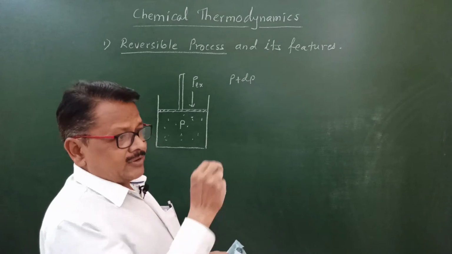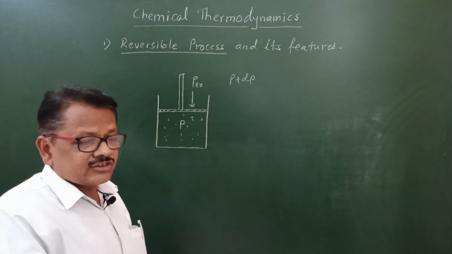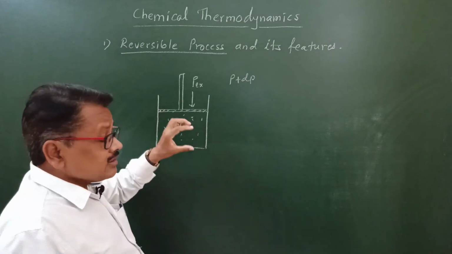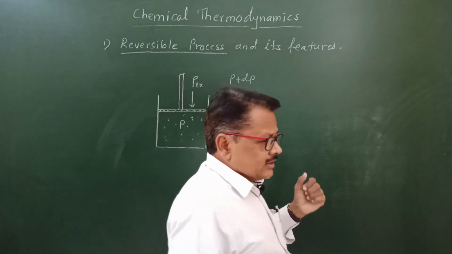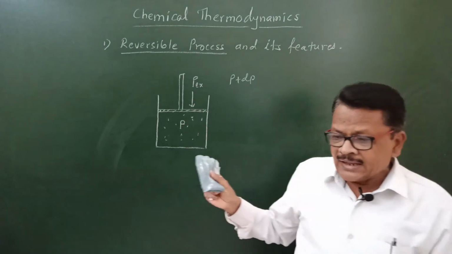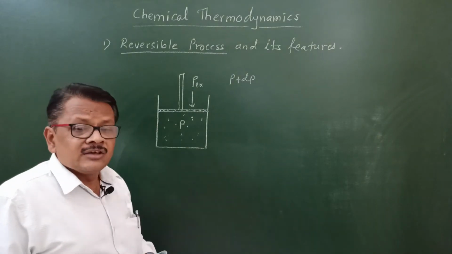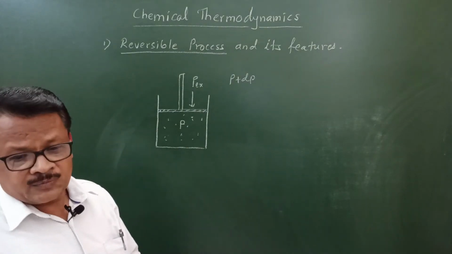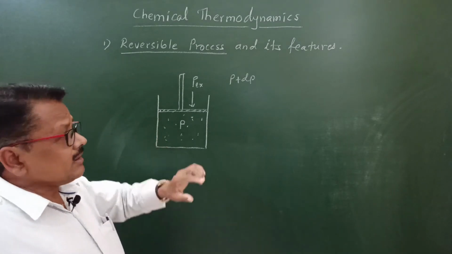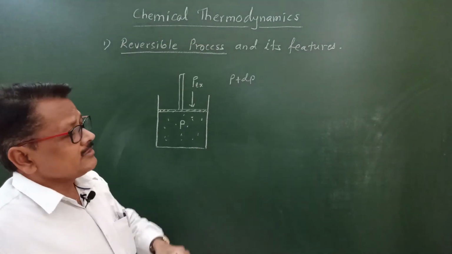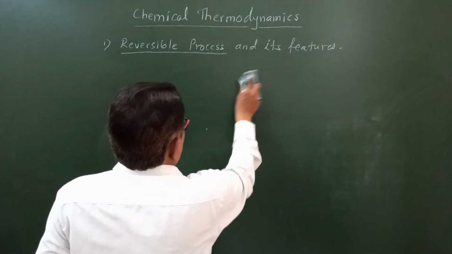Somewhere the piston will become stable and immovable. At that time, internal pressure and external pressure on the piston will be equal, and that stage is called a mechanical equilibrium stage. So in the mechanical equilibrium stage, with a slight change in the driving and opposing force, the process will get reversed, and that process is called a reversible process. What are the features of a reversible process?